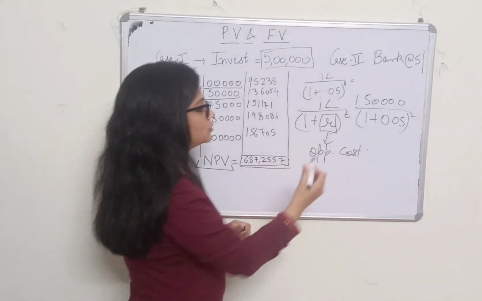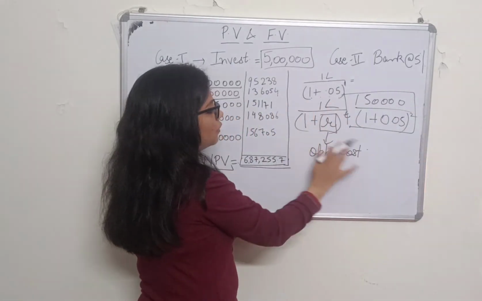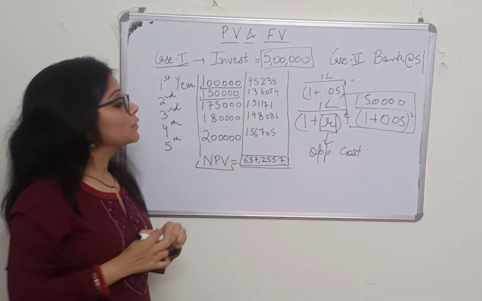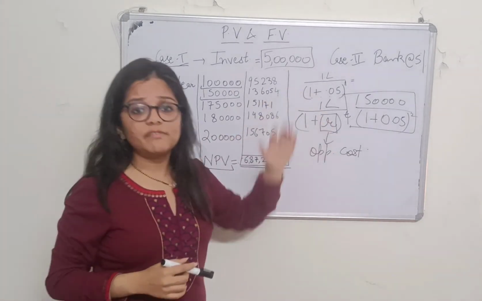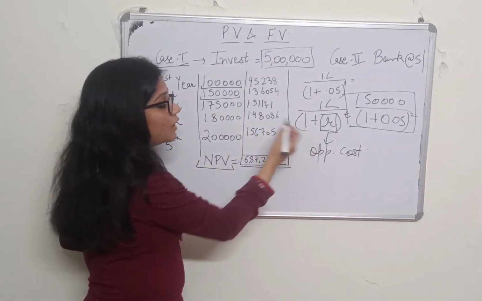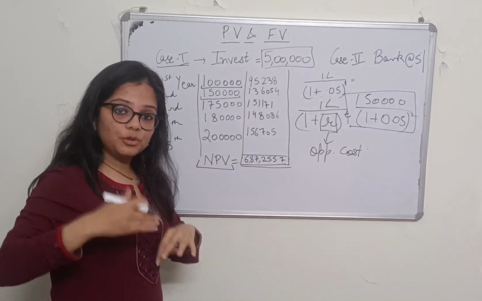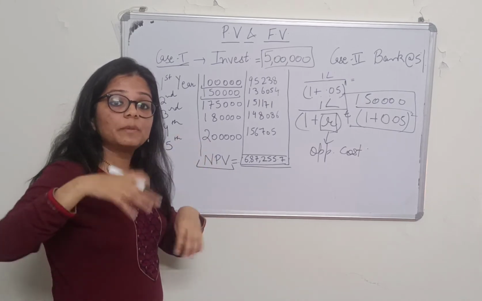For all those who have confusion about the logic behind this formula, why have we divided? We divide because when we go from future value to present value, obviously the value will be less.